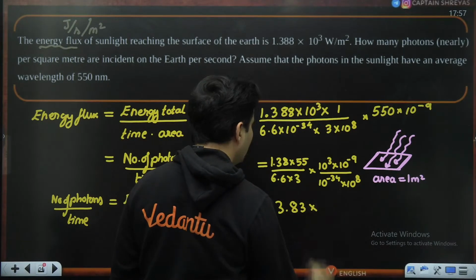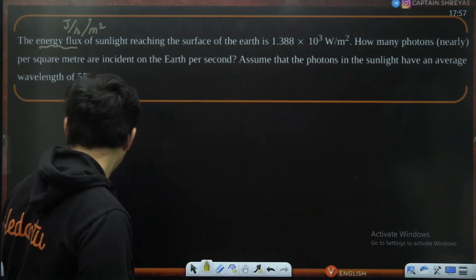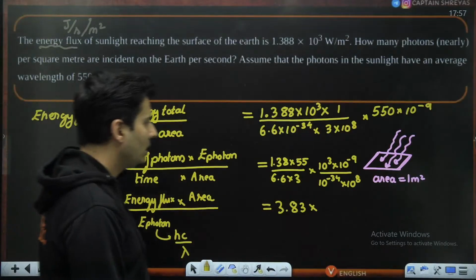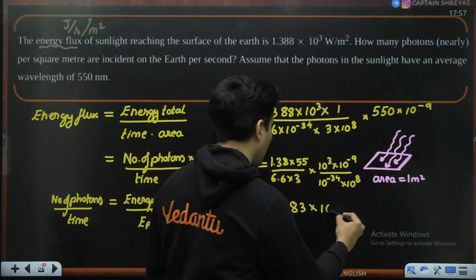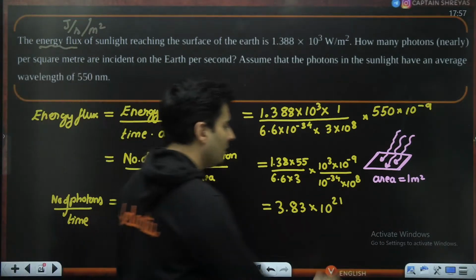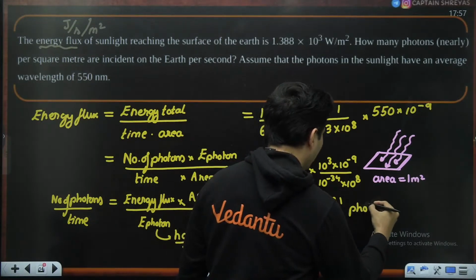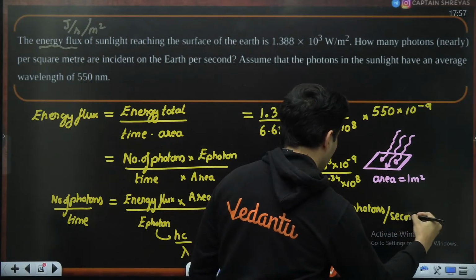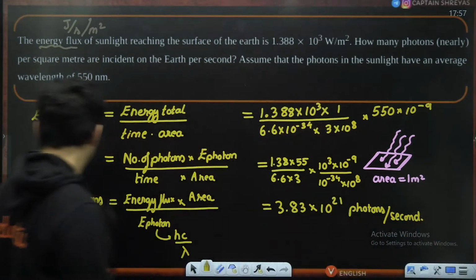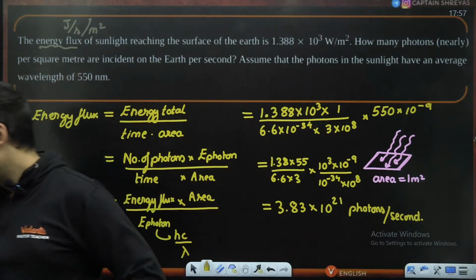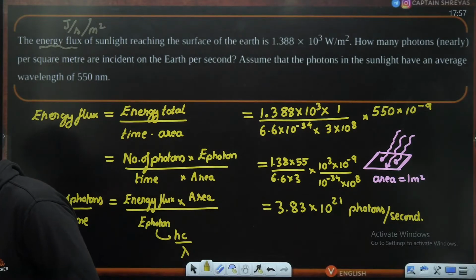It is coming out to approximately 3.83, and the power of 10 that you should get is around 10 to the power 21. So these many photons are falling per unit time, photons per second. That is what the question was. Is that okay? Yep. Awesome.